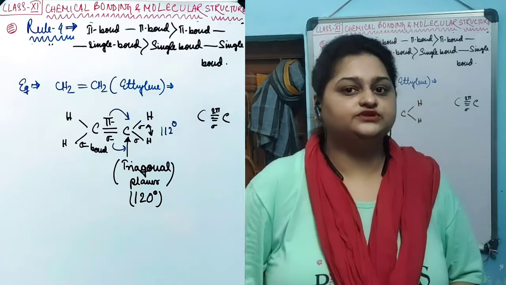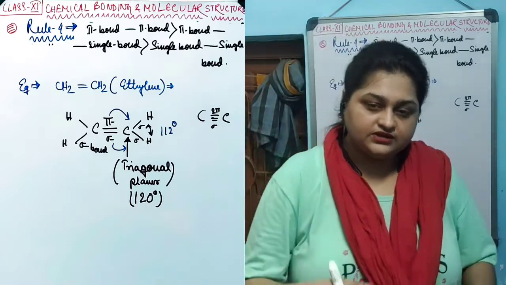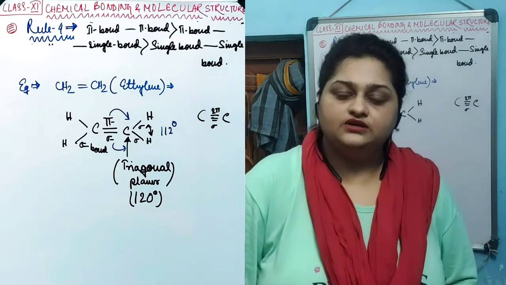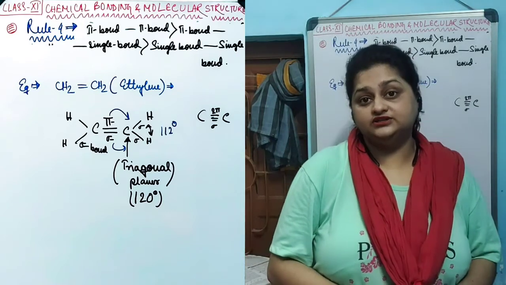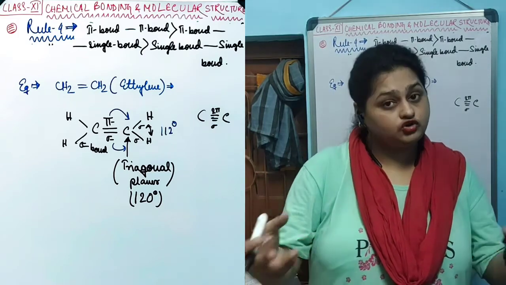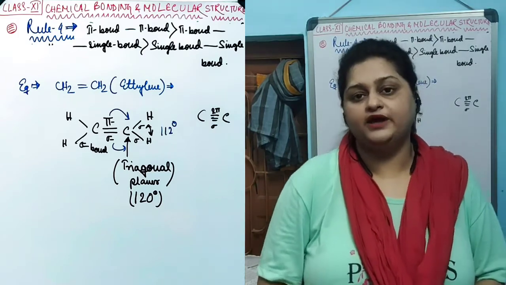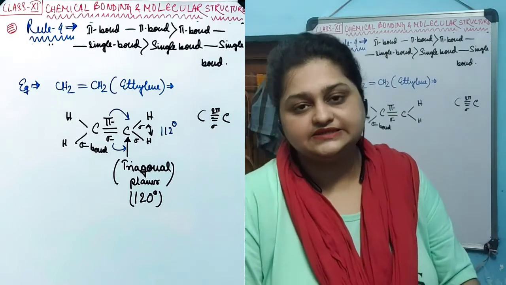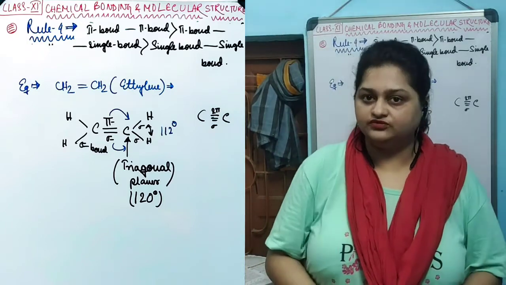That is not the case for a sigma bond or single bond. They are created by two atoms, so they are under the influence of two atoms. They are tightly held by two atoms. As a result, they occupy a lesser amount of space, and they give a lesser amount of repulsion.